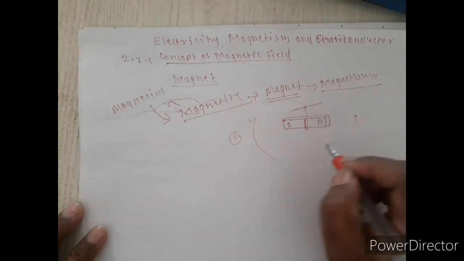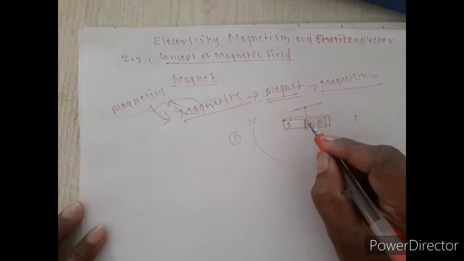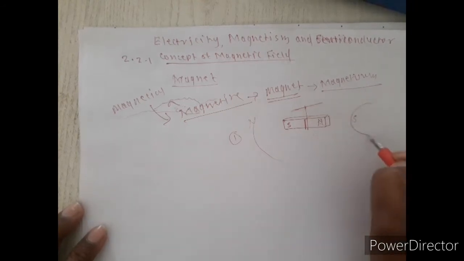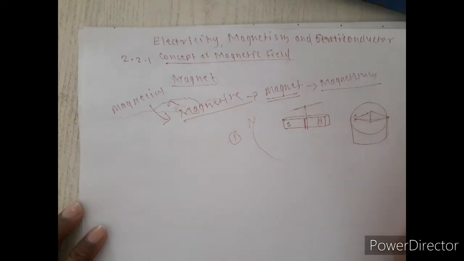This property is very useful for sailors. They used this magnet in a magnetic compass, and this magnetic compass is used while traveling in a sea or ocean via ship.